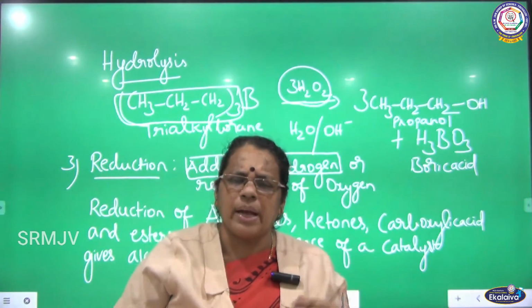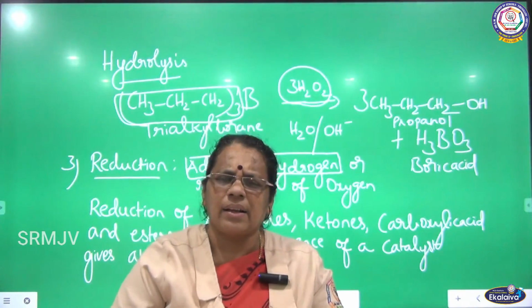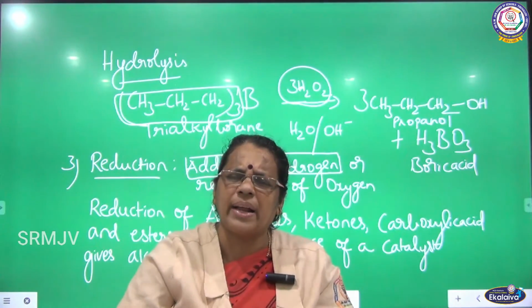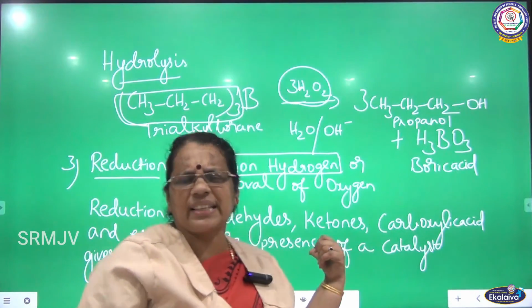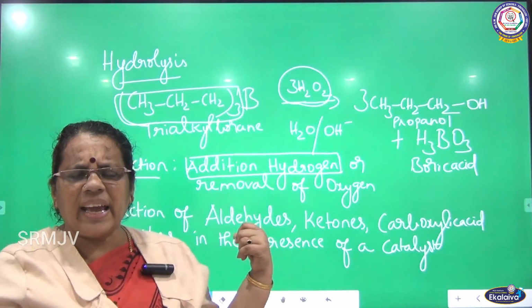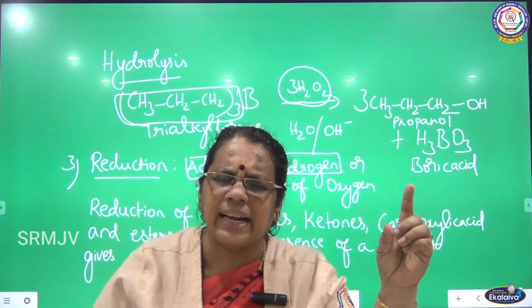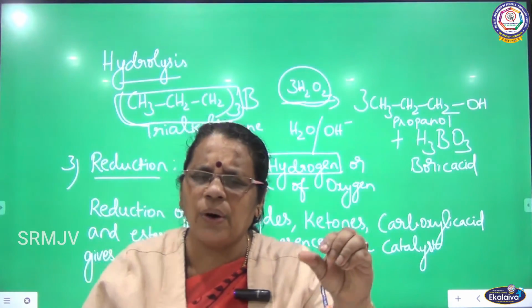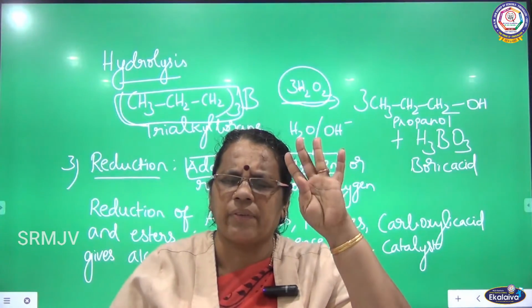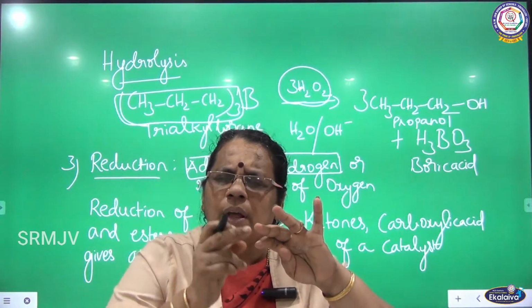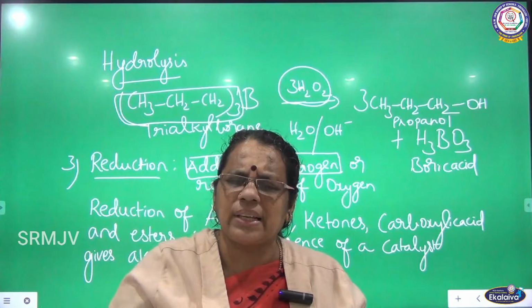Here I am going to add hydrogen. To which compound do I have to add hydrogen? What are the preferences they have given? We can take aldehyde, ketone, carboxylic acid and ester. So there are four options they have given here. Either we can take aldehyde or ketone or esters or carboxylic acid.